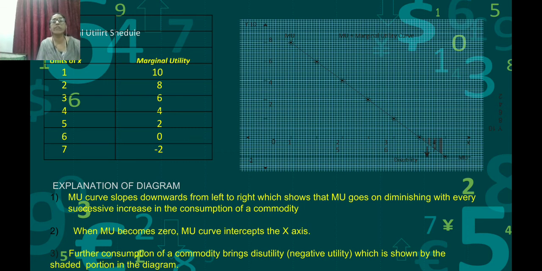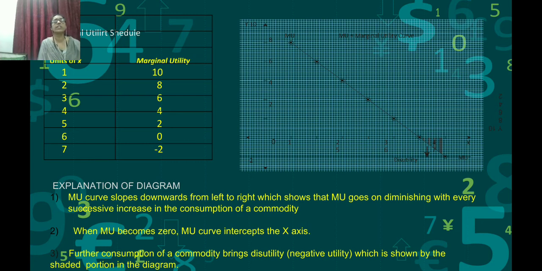You can explain the schedule also. In the given schedule, the units of X and the marginal utility are given. When 1 unit of X is consumed, the marginal utility is 10. Second, it is 8. You can write it in full, or you can explain that when the first unit was 10, by the 6th unit it went to 0, and the 7th unit it went negative. It shows the utility is diminishing. This much you can write in the explanation of the schedule.